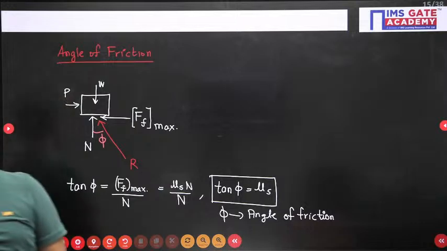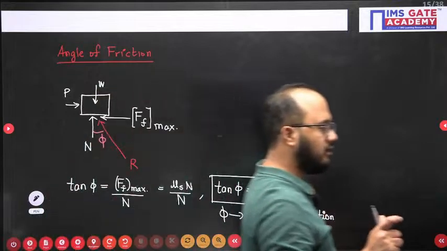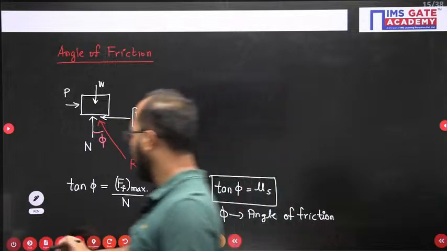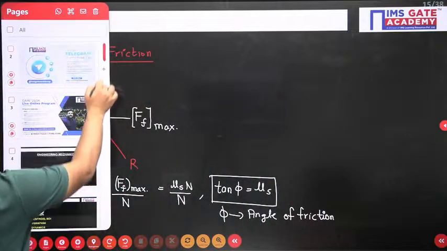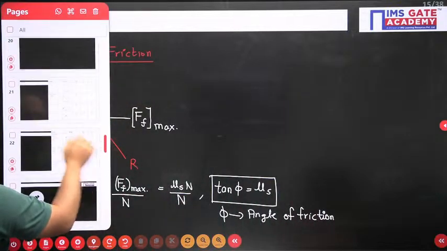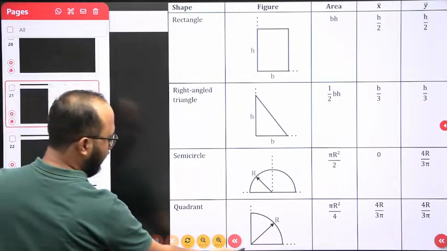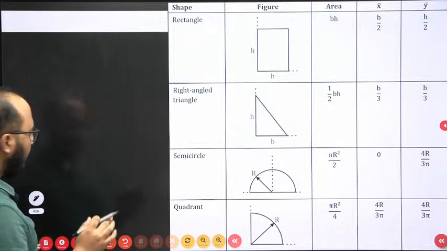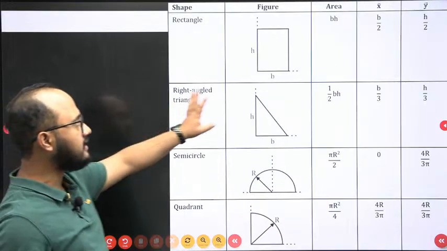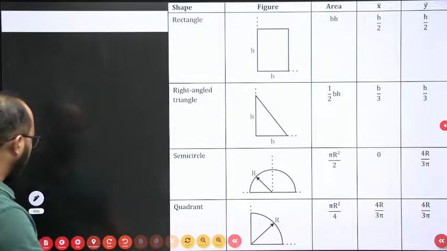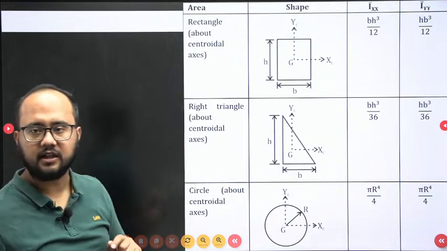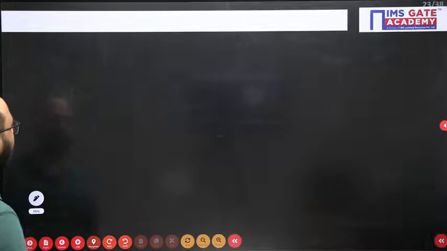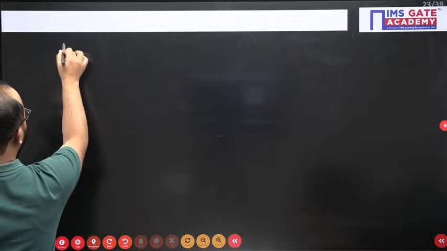Done everyone? Now we will move on to the centroid and moment of inertia part. Directly some relations you need to know. Some of the direct relations we need to remember, you will get all these relations in your PDF itself. The previous one is for the centroid part, the basic centroids we at least need to know, and this is the moment of inertia. Apart from that, what we need to remember here is the parallel axis theorem.